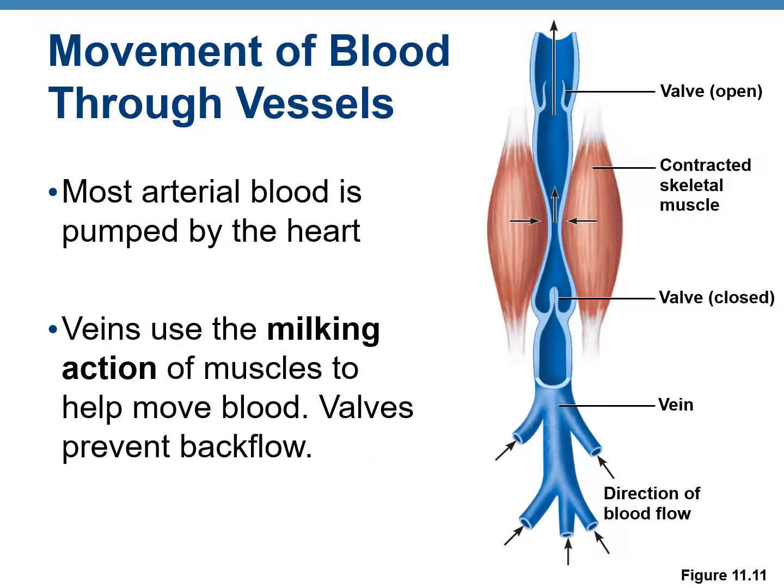How blood moves through the vessels. In the arteries, the blood is flowing at a high pressure because the blood is pumped by the heart. So the pressure moves the blood through the arteries. In the veins, the pressure goes down. So veins use the milking action of the muscle. The milking action of the muscles comes from the adjacent skeletal muscles. When the muscles contract and relax, that is known as the milking action, and this helps blood to flow through the veins. And because veins have valves, these valves prevent backflow of blood.